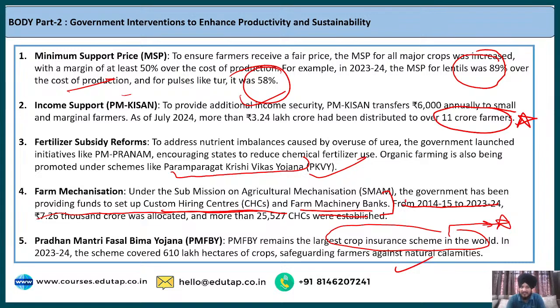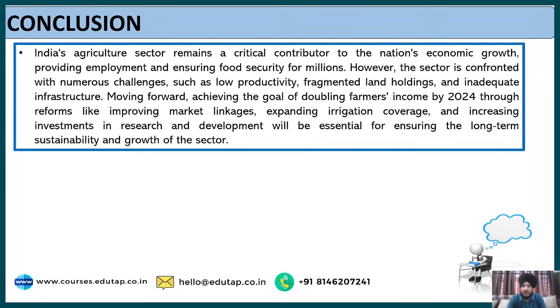So these are the different points under government intervention, the role the government has played in order to enhance productivity and sustainability as part of this agriculture ecosystem. The last part is the conclusion.